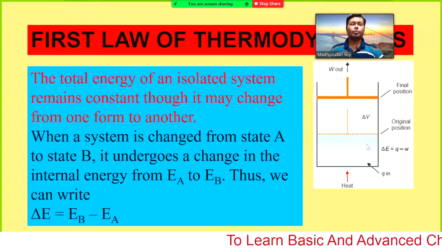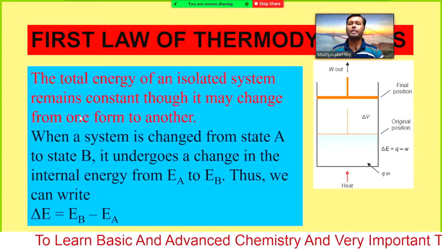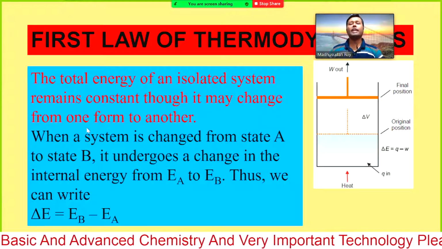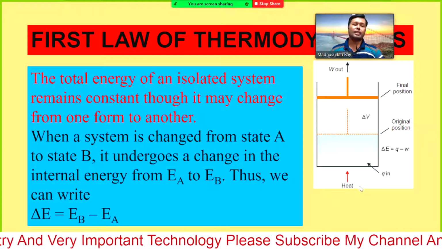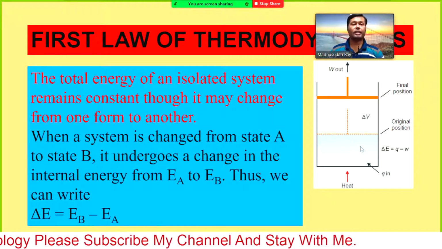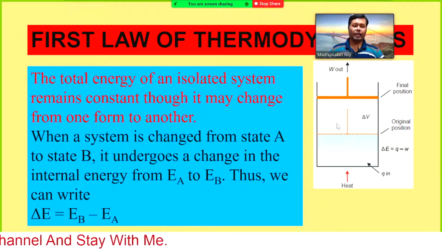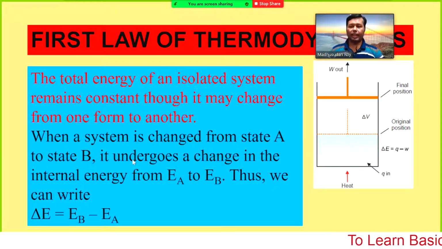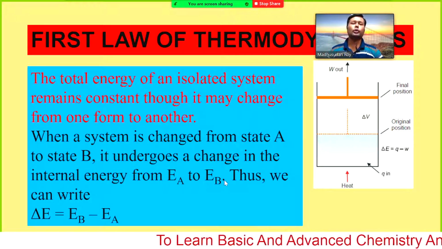Now we can state it in another form: the total energy of an isolated system remains constant, though it may change from one form to another. As mentioned, if we supply some energy, that energy converts into two forms: the increase in internal energy plus the work done for the expansion of the volume. When a system is changed from a state A to a state B, it undergoes a change in internal energy from EA to EB.